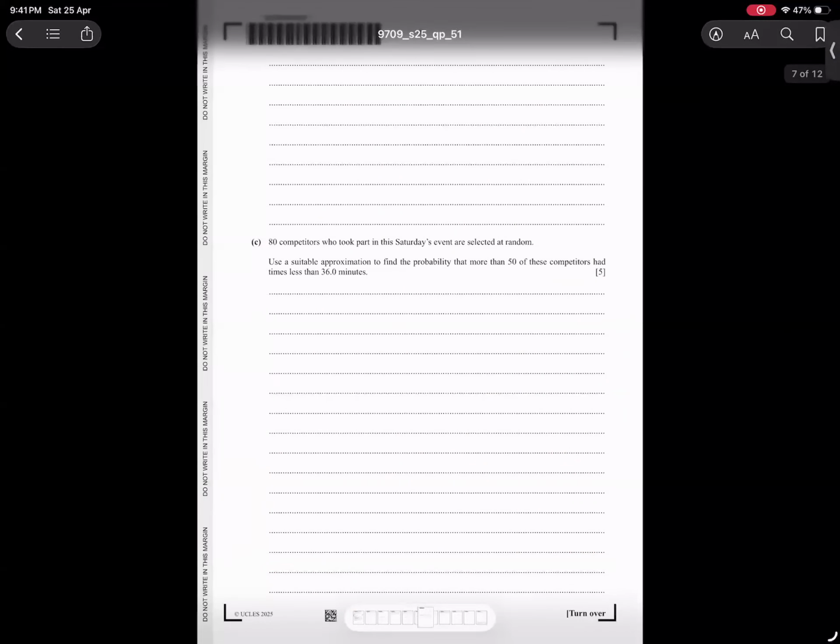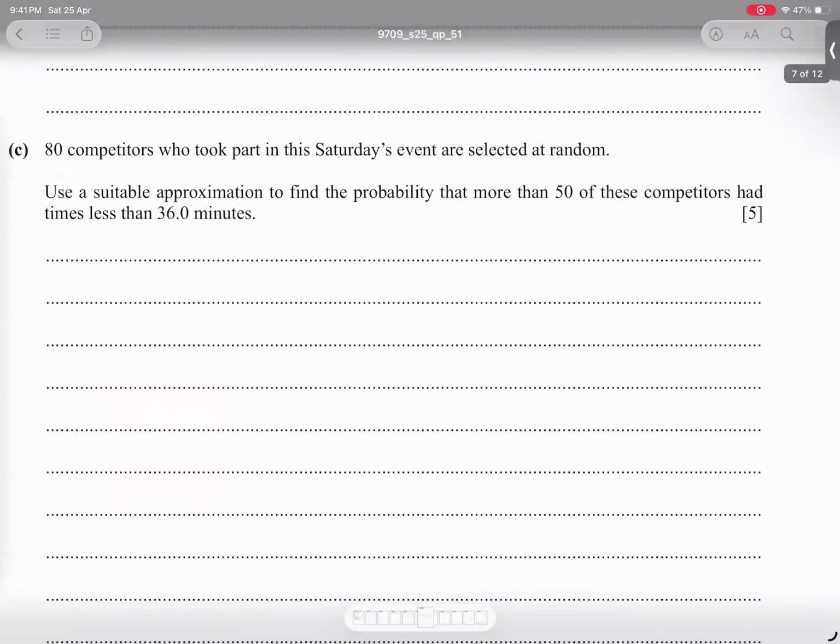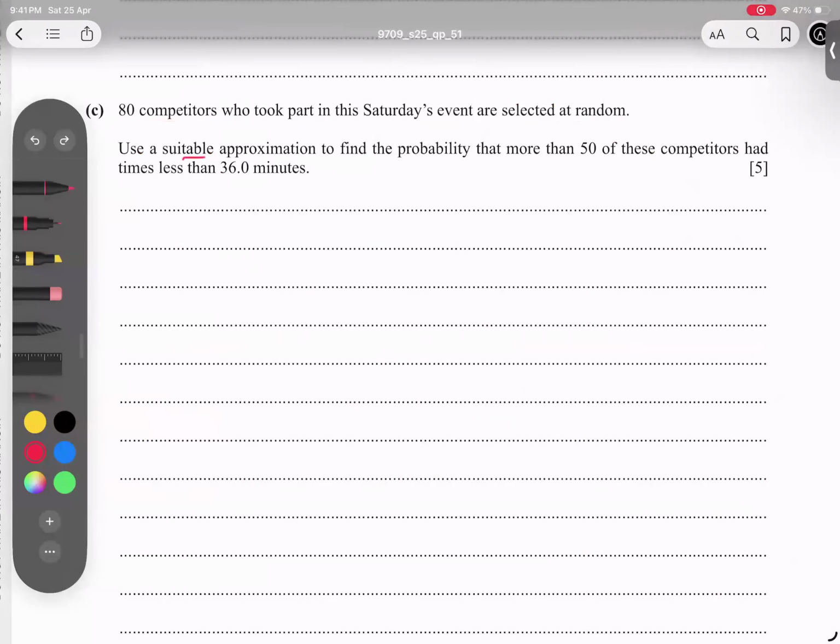He's saying 80 competitors took part in the Saturday event and are selected randomly. And so by suitable approximation, find the probability that more than 50 competitors have a time less than 36. So you know it already, this is 60%. It is already mentioned here that less than 36 minutes are 60%. So it means p is 0.6, q is 0.4 and n, the sample taken, is 80 this time.